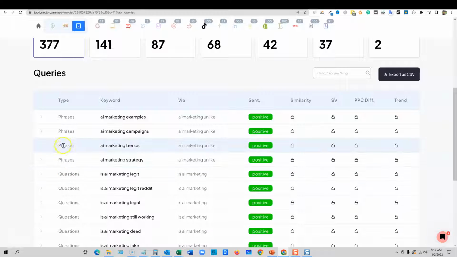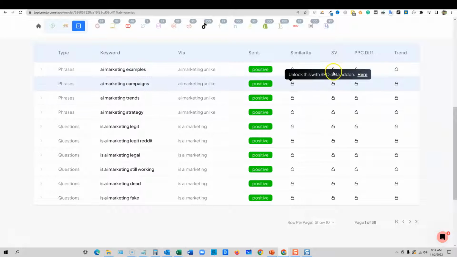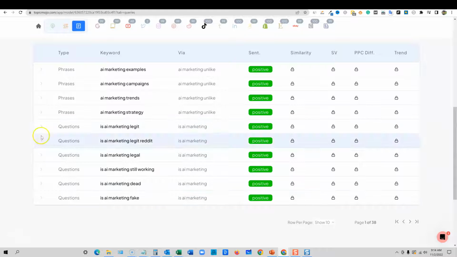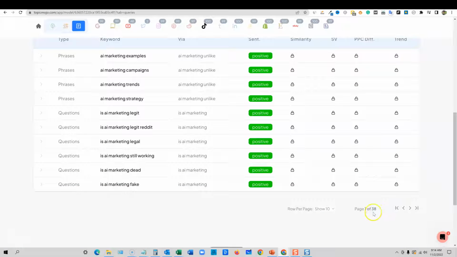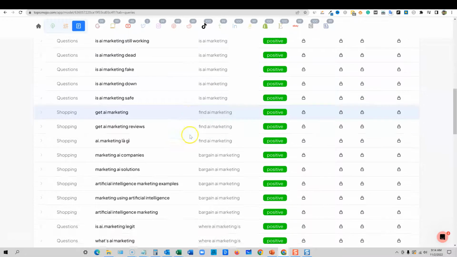But okay, here we go. We have type, we have questions, and we have phrases, and we have all these different keywords that we can go for. It's going to give you a sentiment. It's a positive sentiment. And the similarity toggle, I don't really know what that is. Let's see, unlock this SEO data. What's the SV, PPC difference and trend right here. To get that information, you would need to upgrade the package. Down here, we can show 50 keywords at a time. We do have 377 of these keywords right here.